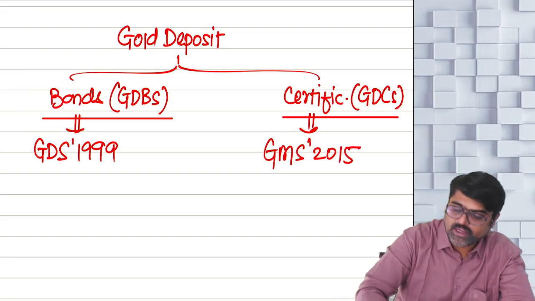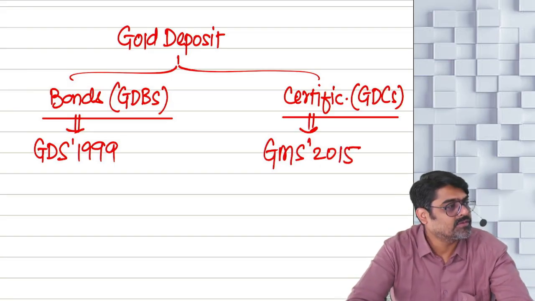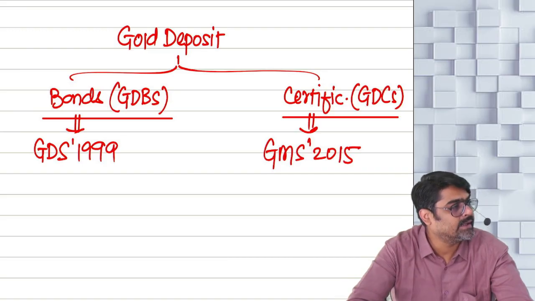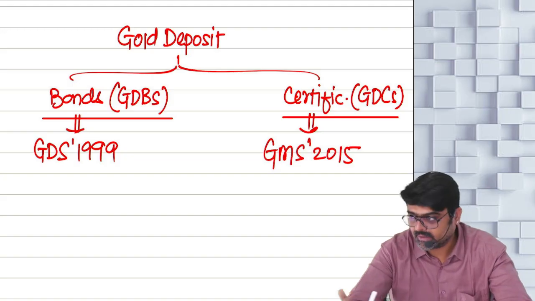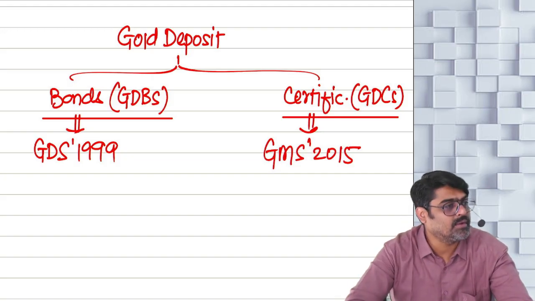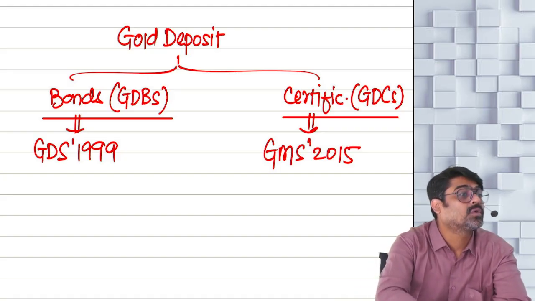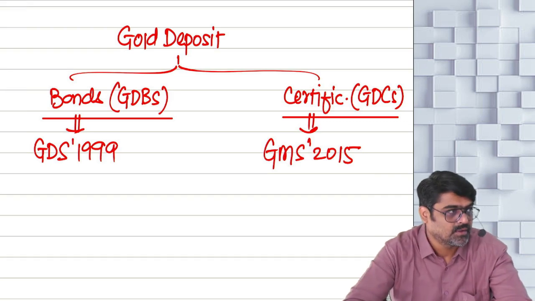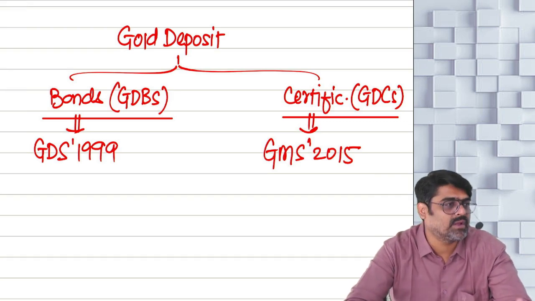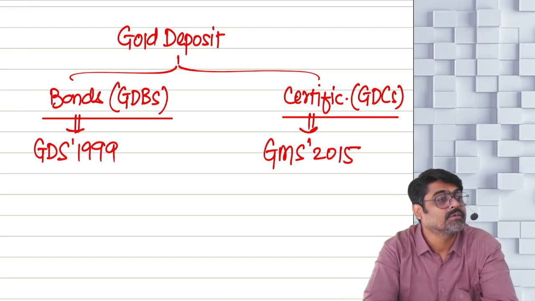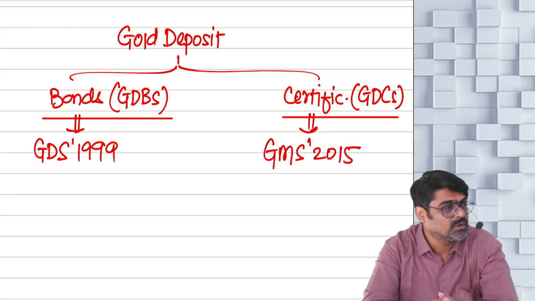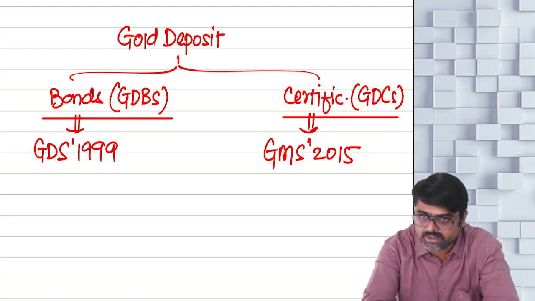So government has brought two schemes. One scheme was brought in 1999. The name of that scheme was Gold Deposit Scheme. And another scheme they brought in 2015, 10 years back. The name of that scheme is Gold Monetization Scheme. So under both the schemes, the same thing will happen. Do you have gold at your home which you are not using? You have just kept that gold for the sake of investment, yes or no? Or some old gold jewelry, broken gold jewelry, yes or no?